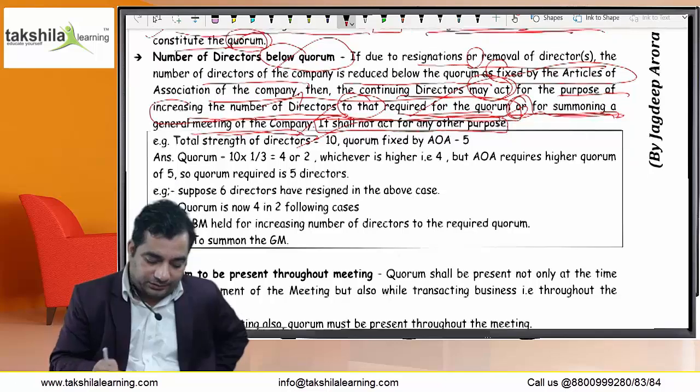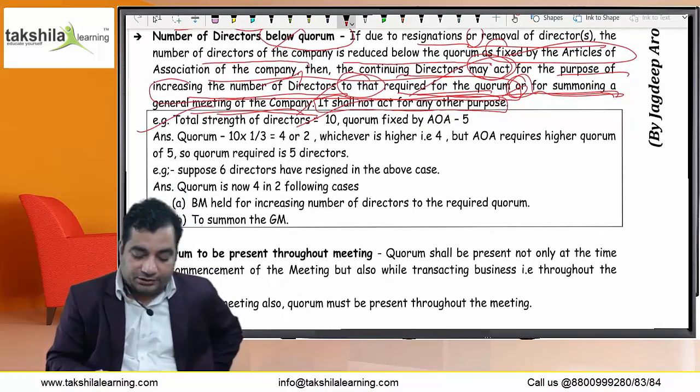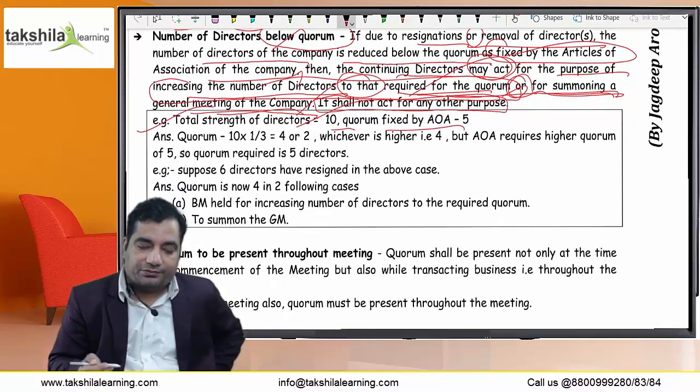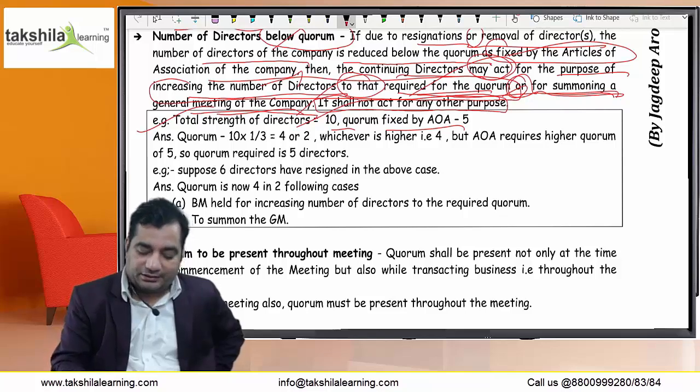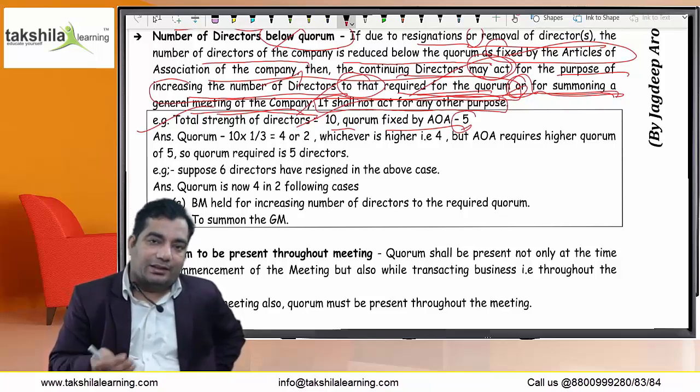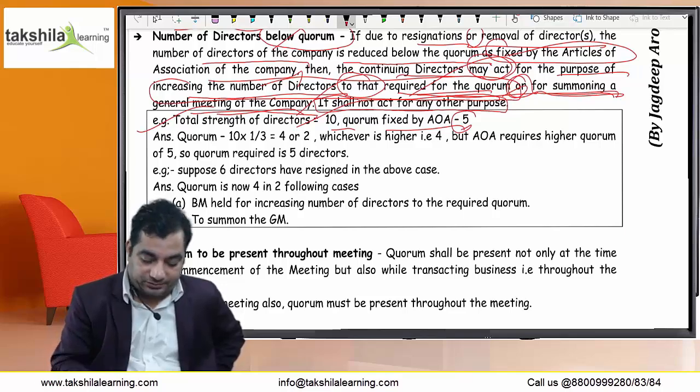Right. Now there are some examples. First, total strength of directors is 10, and the quorum fixed by Article is 5. As per the Act, 10 into 1/3 is 3.33, that is 4, or 2, whichever is higher, so 4. But the article says 5, so the articles have to be followed. So the quorum is 5.